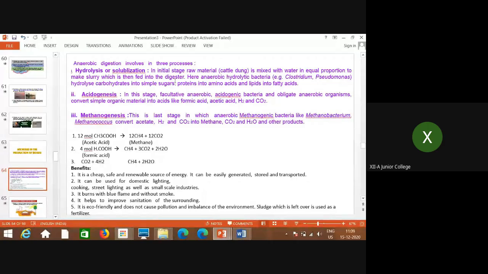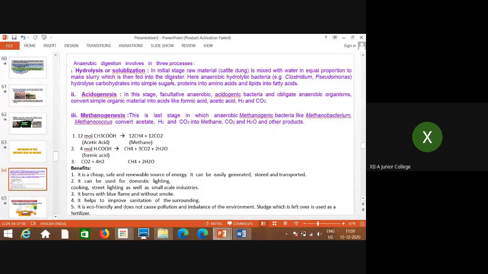Those large containers are called digesters. These are big tanks, maybe metal tanks, or they are made up of bricks. I will show you the diagram later. Such digesters are made where the slurry is kept for a particular time. There, the compound form of the substances gets digested with the help of anaerobic bacteria.